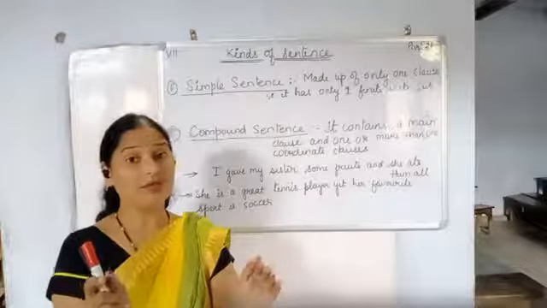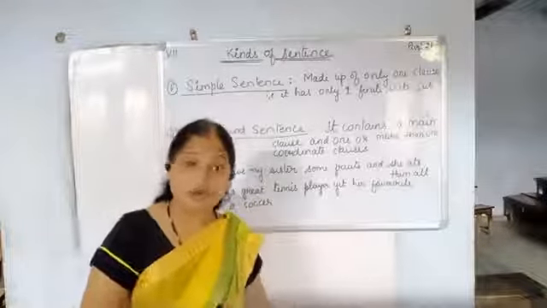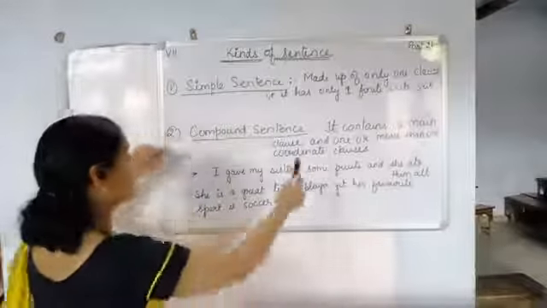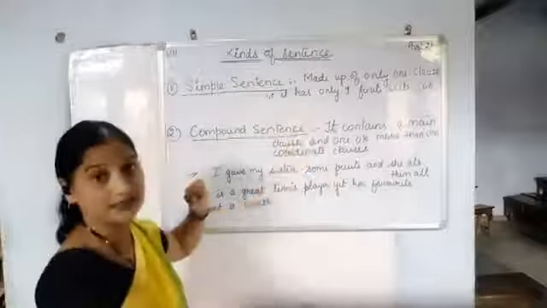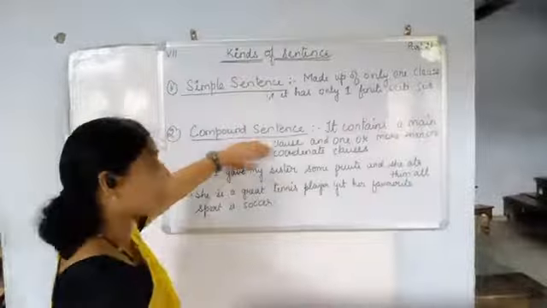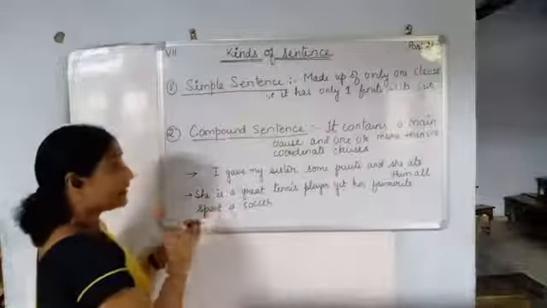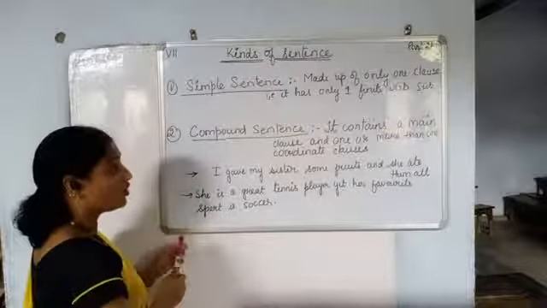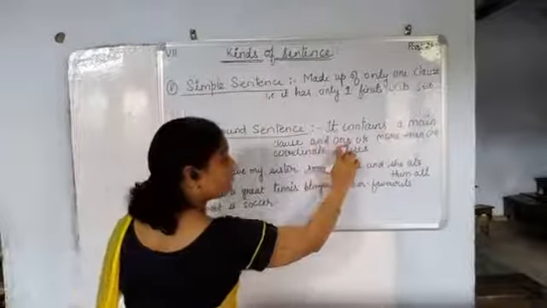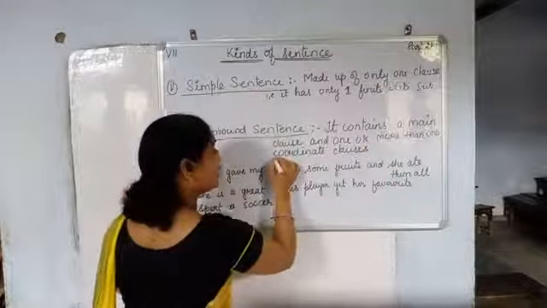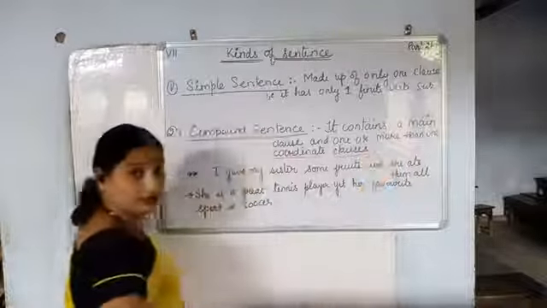In the same way, the coordinate clause is also called a compound sentence. Now see the definition: it contains a main clause and one or more coordinate clauses.